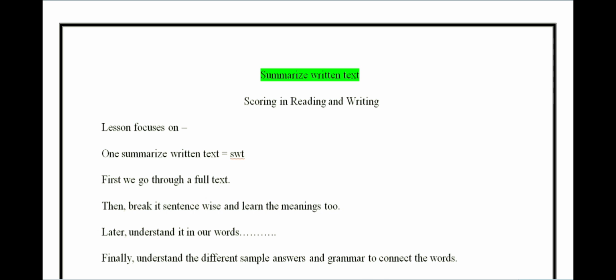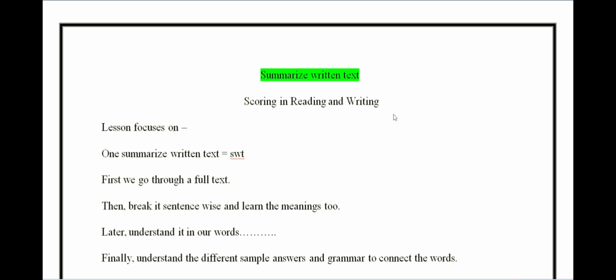Summarize written text. One of the important questions in the writing module of PTE. The first thing you should understand is this particular question helps you in the score for reading and writing. So please don't underestimate. Don't just copy paste the sentences and write something, and some different score you get. Okay. So it is always good to just understand the real patterns.